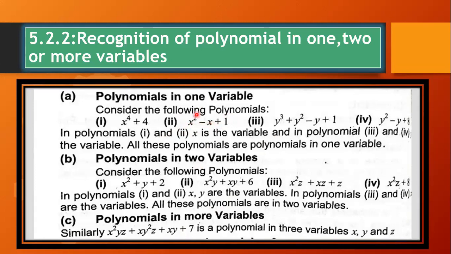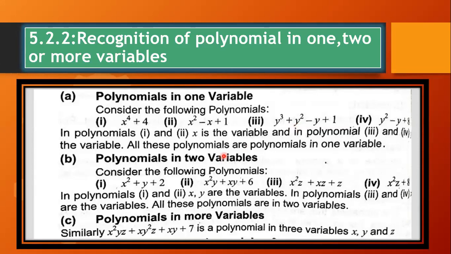The powers are different, but the variable is the same. Likewise, in the third one, the powers are different, but the variable is the same. So we can say this is a polynomial having one variable.